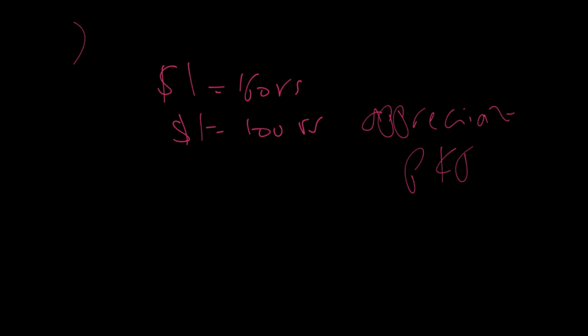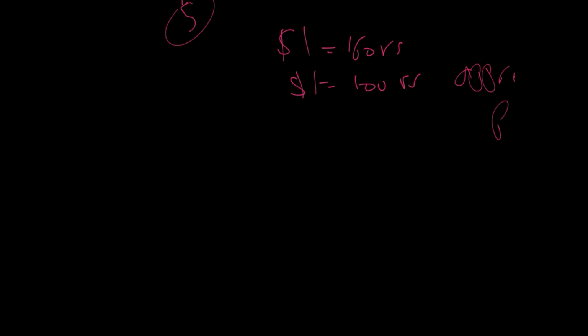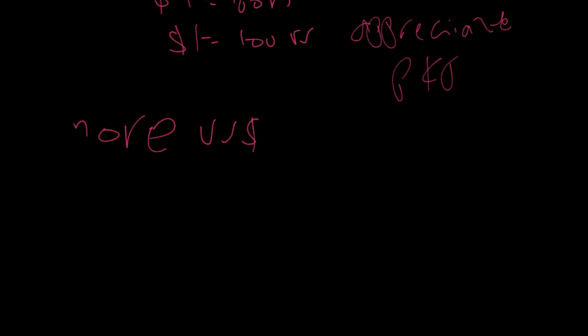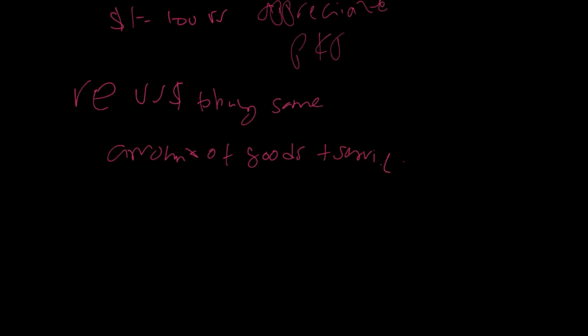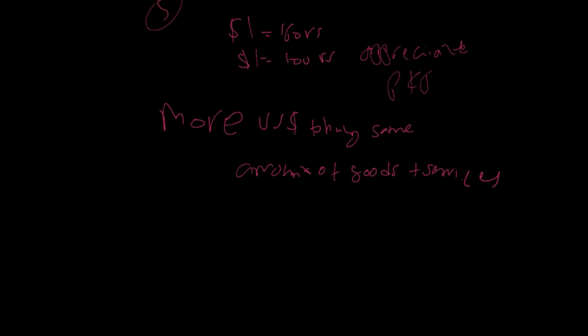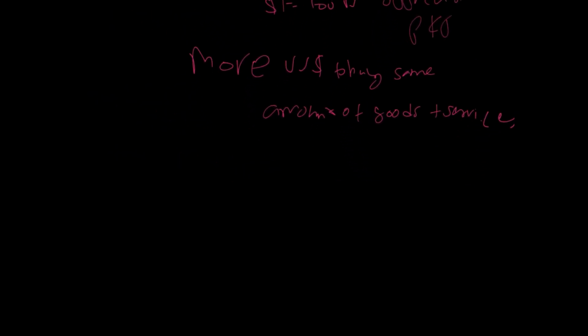So because of this, since now we need more US dollars to buy the same amount of goods and services, right? So more dollars required to buy the same amount of goods and services. So what's going to happen is, let's say the demand for exports is elastic.